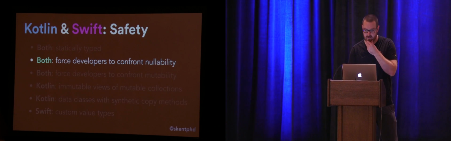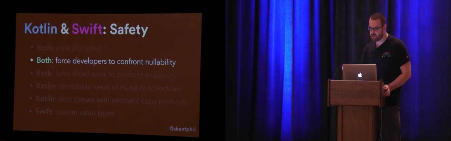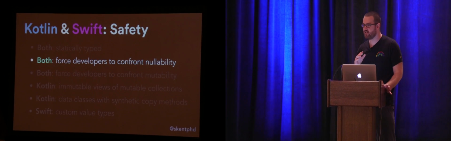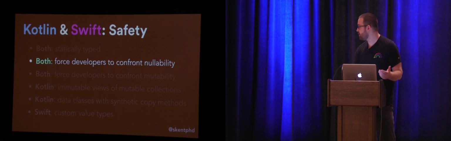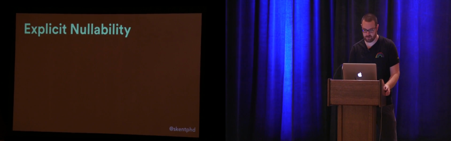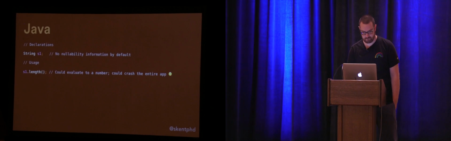So the only example I'd like to show here is forcing developers to confront nullability, just because I think this is such a huge win and a huge change when you're building an application and trying to build a stable product. So we're going to look at explicit nullability.